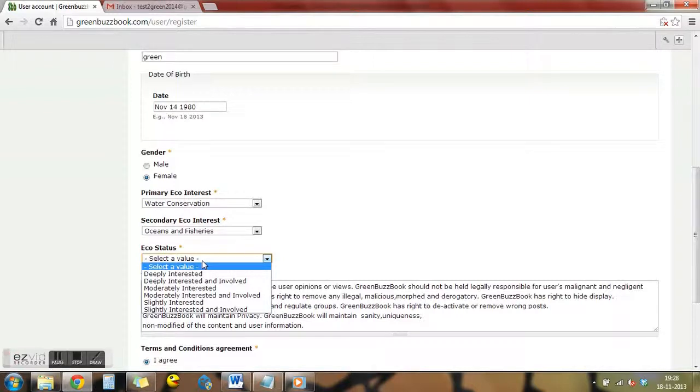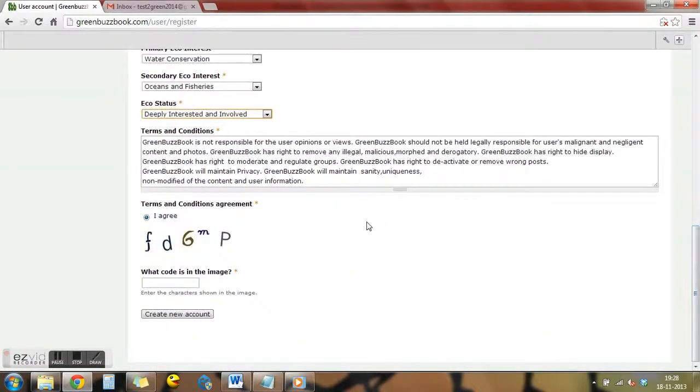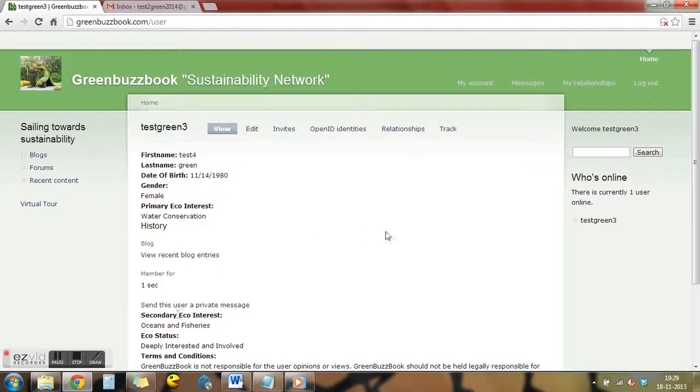Coming to the eco status here in the drop down menu, this would be the first step for better connection of like-minded people to work together on green initiatives. So we have deeply, moderately, and slightly interested and involved. Let me select one of them, and then coming to the usual terms and conditions, then the code. So let me say create new account. This would take us to the front page of greenbuzzbook.com.